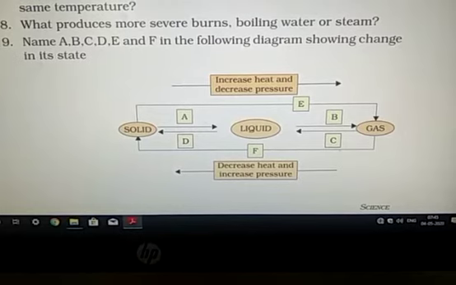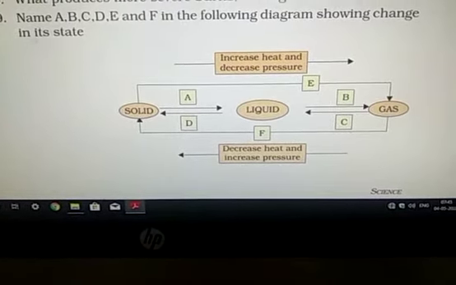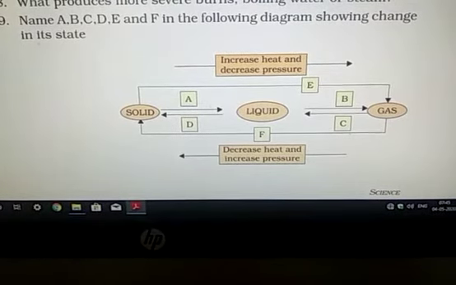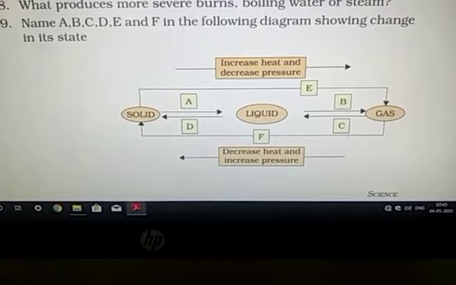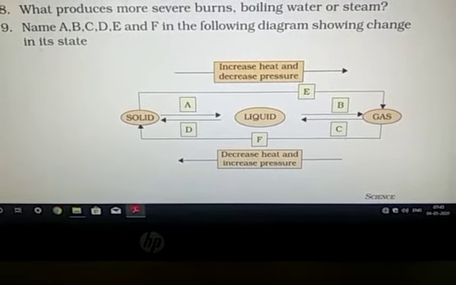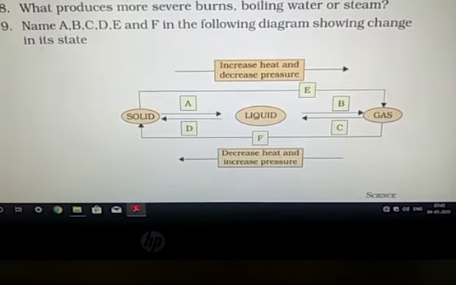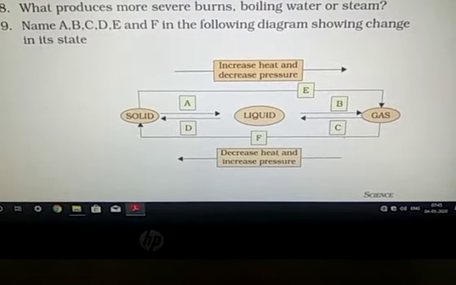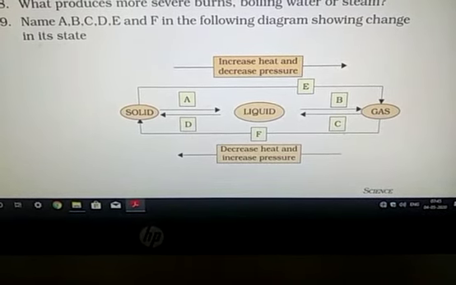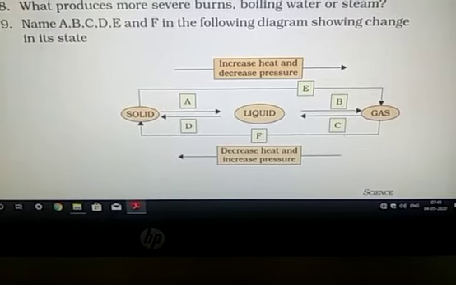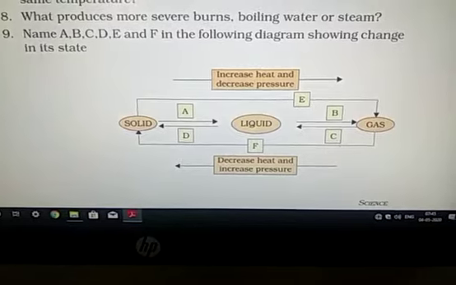Solid directly changes into gas by increasing heat and decreasing pressure. In the above condition given to you, from left to right, heat increases and pressure decreases. In the last one, gas to solid, the condition is decreasing the heat and increasing the pressure. And now the process F, gas changes into solid, this is known as the sublimation process.